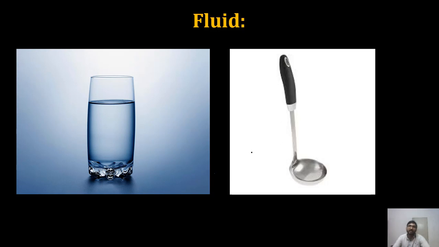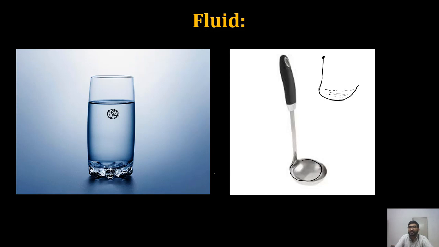Now let's suppose I want to take water from here because I want to drink it. So I have taken this ladle which has a depth. If I draw the side view diagram, it will be like this, and I'll be holding it from here. If I dip it inside, the water will come like this.